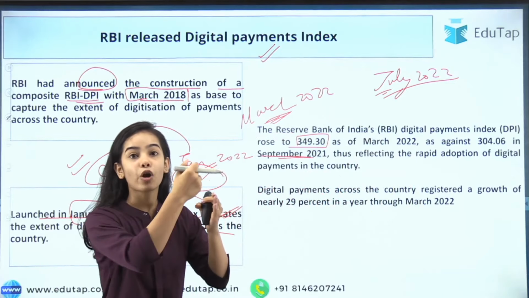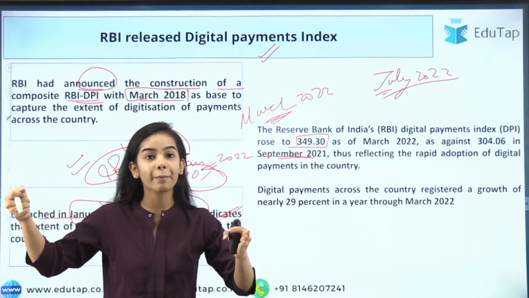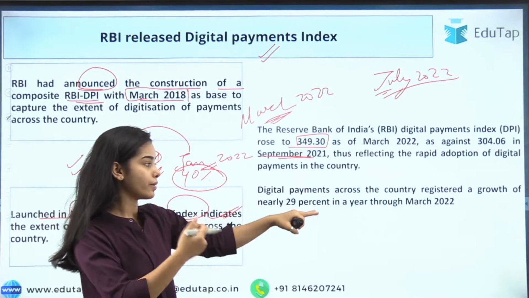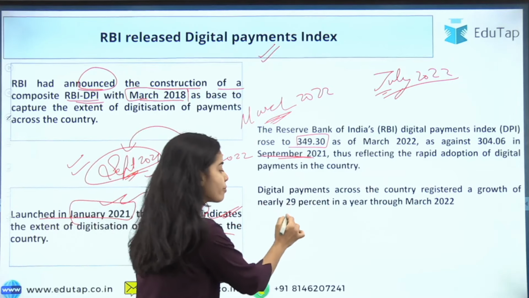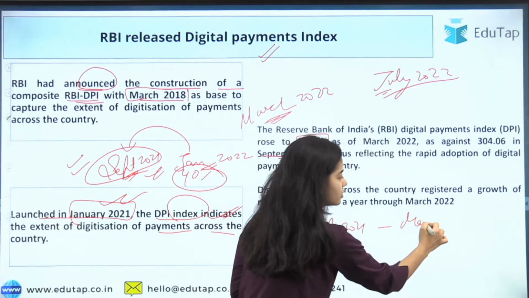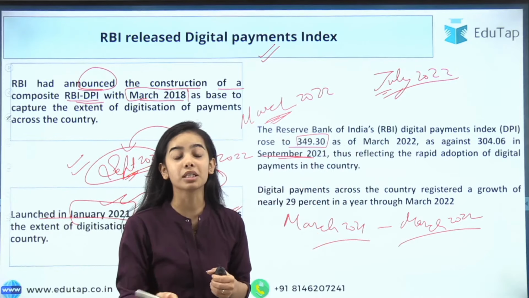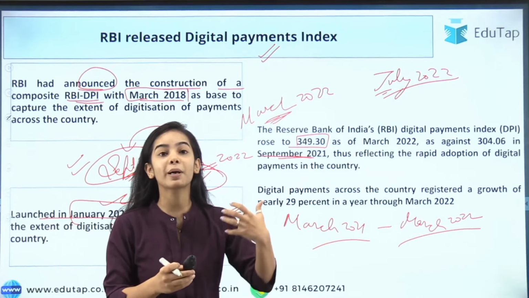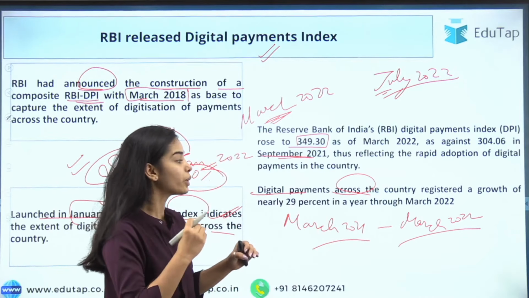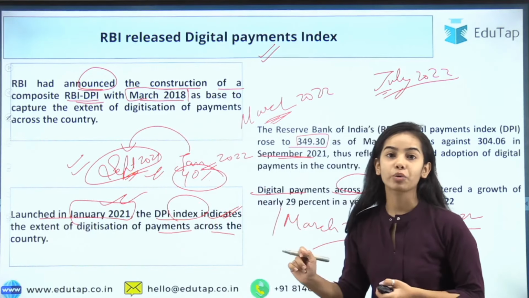As well as if we compare March 2022 with March 2021, there is 29% growth that has been seen in the year. So from March 2021 to March 2022, the increase is 29%. Digital payments have increased by 29%. So digital payments across the country registered a growth of nearly 29% in a year through March 2022. So this is the data that you have to remember.